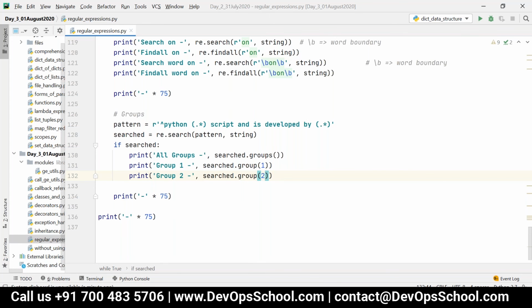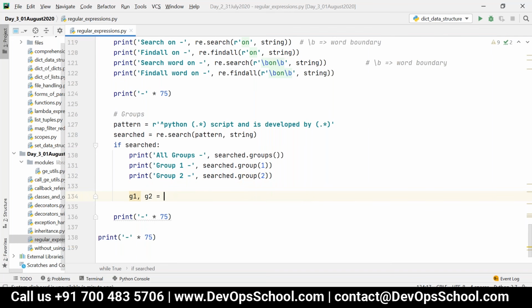That is, I can retrieve only individual groups actually, like this. Either I can retrieve like this, or what I can do is I can just say